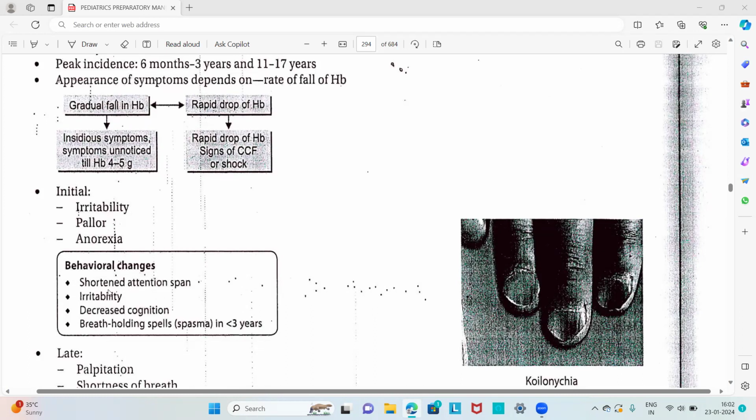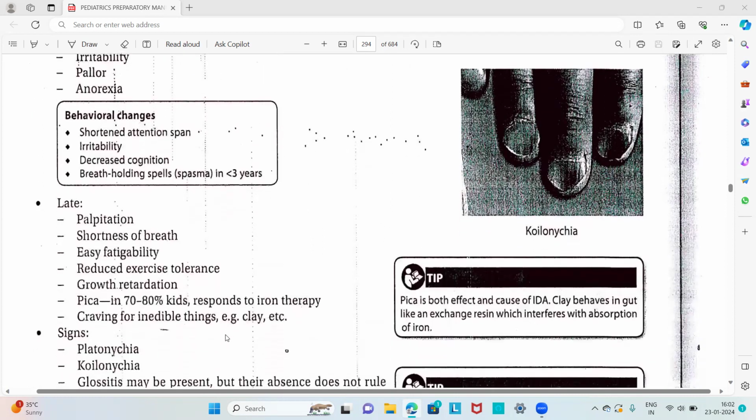Then we also have behavioral changes like shortened attention span, irritability, decreased cognition, and breath holding spells, that is spasm in a child less than 3 years old. Then about the late manifestations, the child develops palpitation, shortness of breath, easy fatigability, reduced exercise tolerance, growth retardation, and pica, that is in 70 to 80% of kids, the ingestion of non-nutritive substances, which responds to iron therapy, then craving for inedible things, that is clay, etc.